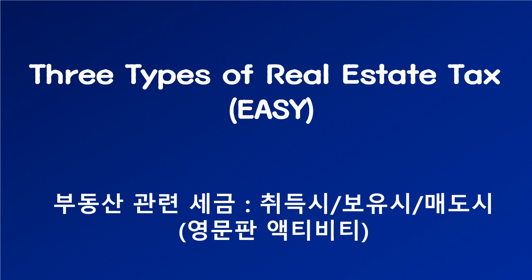Real estate taxes increase as the price of the buildings get higher, but it's impossible for the government to know the price of every single building that is bought and sold. People may say that they purchased the building at a ridiculously low price so they can lower their acquisition tax. To prevent this problem, the government introduced the official price, which becomes the standard for setting the price of buildings.